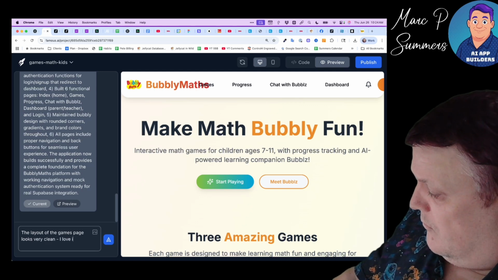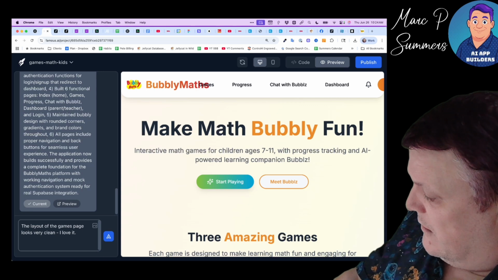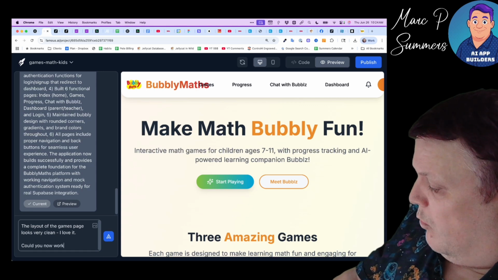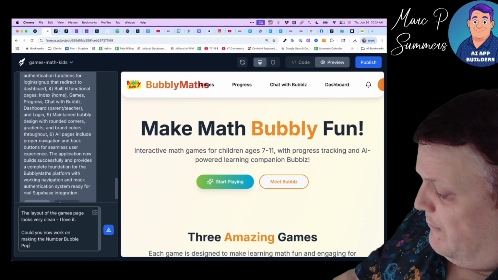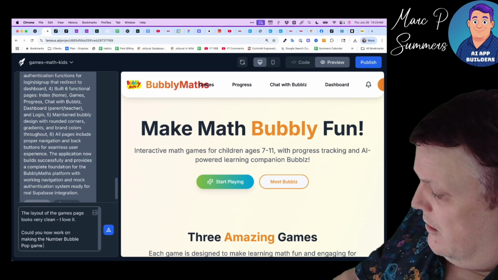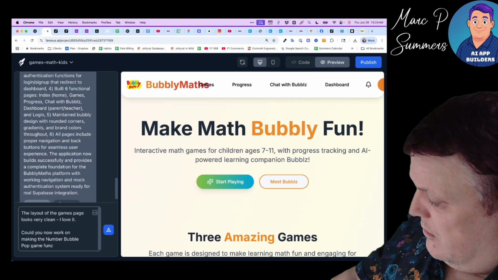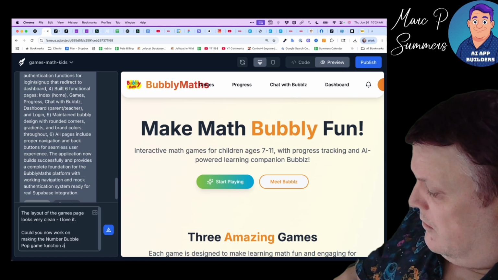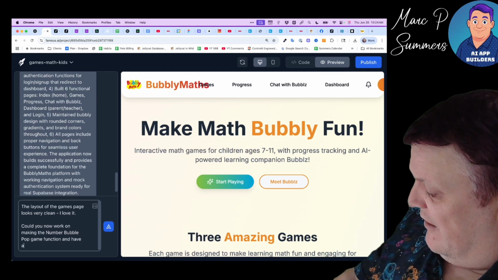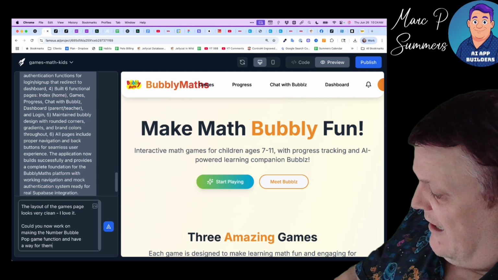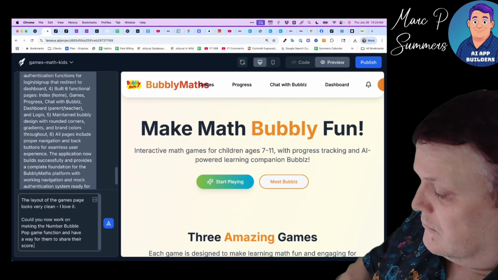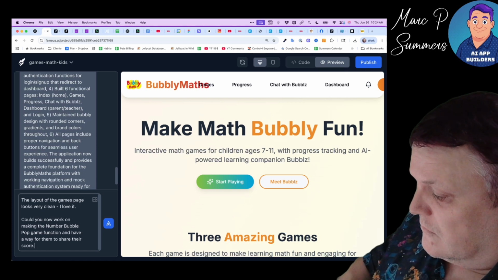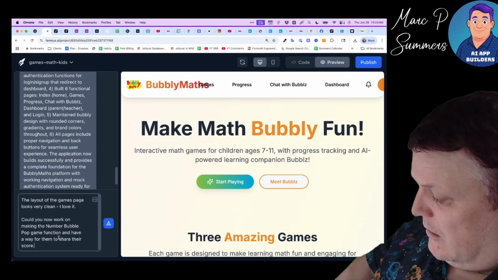I love it. Could you now work on making the number bubble pop game functional and have a way for them to share their score? Will it auto check that, or do you need to make fully functional, not just function?